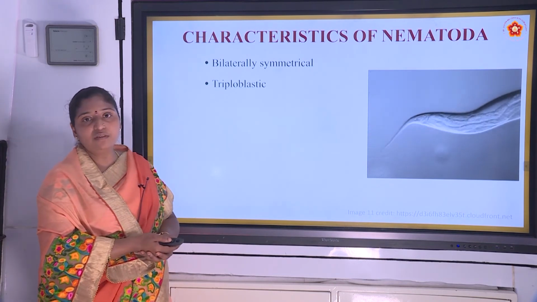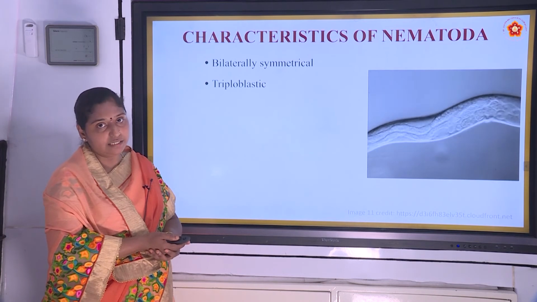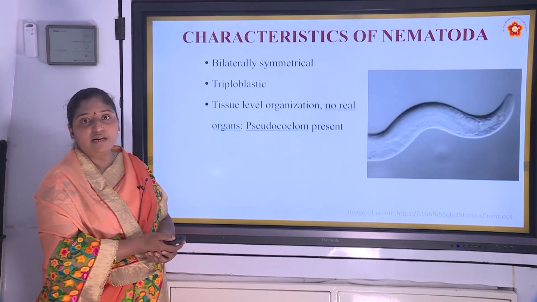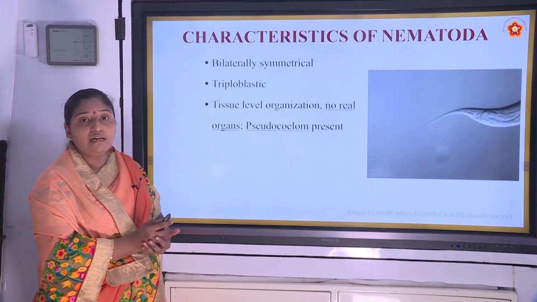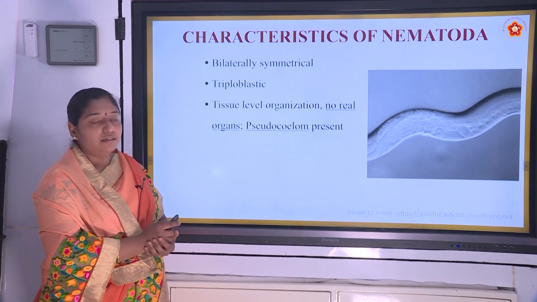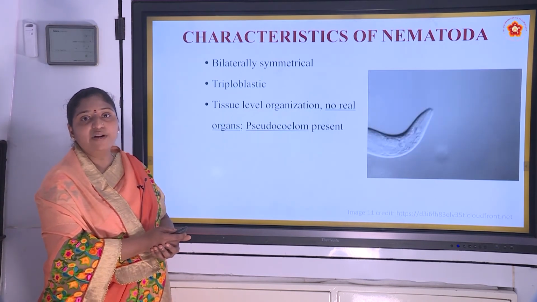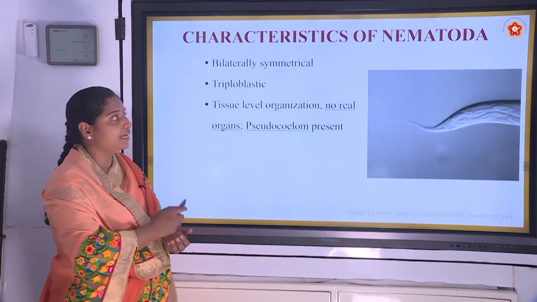And these are also triploblastic in nature, that is all the 3 germ layers can be present. And tissue level of organization is seen and no real organs are formed, and pseudocoelom is present, that is false body cavity filled with fluid is seen in these organisms.